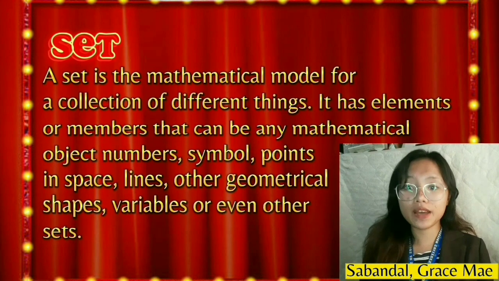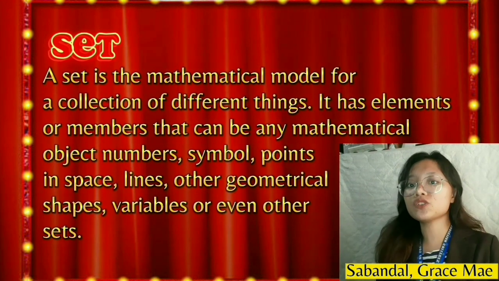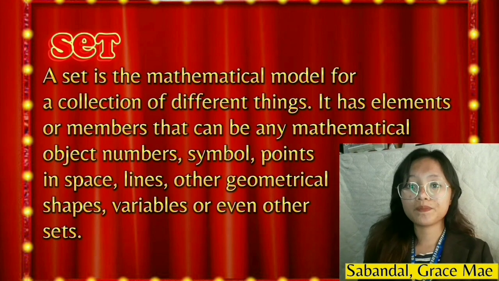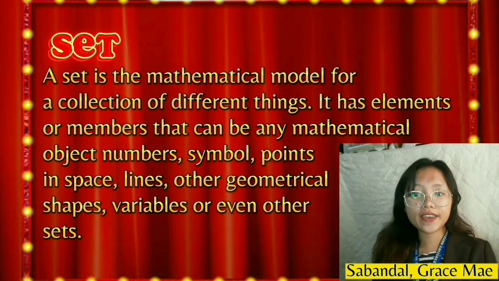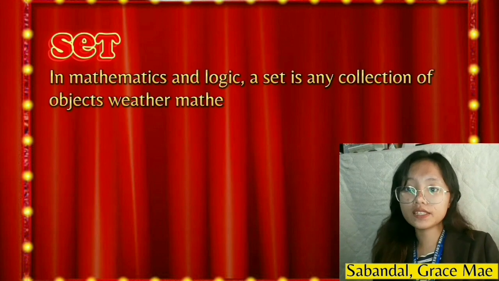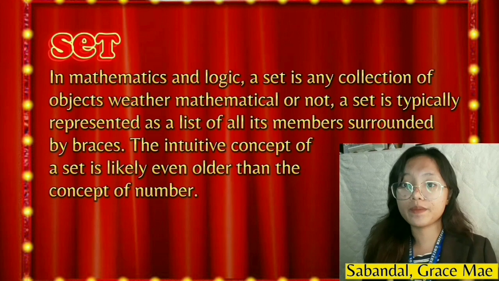First of all, it is said here that a set is a mathematical model for a collection of different things. It has elements or members that can be any mathematical object: numbers, symbols, points in space, lines, other geometrical shapes, variables, or even other sets. In mathematics and logic, a set is any collection of objects, whether mathematical or not. A set is typically represented as a list of all its members surrounded by braces.